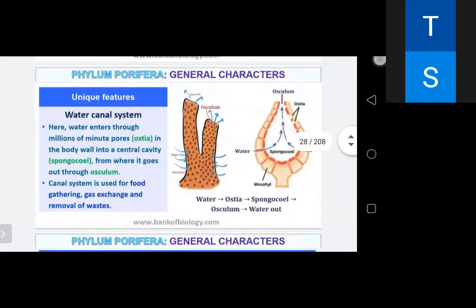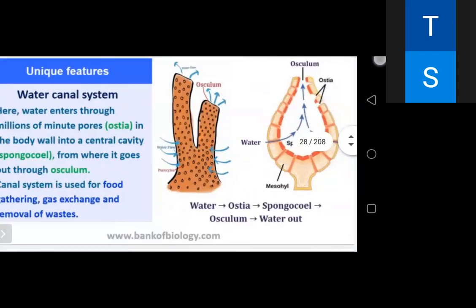And the unique feature for these poriferans is that they have a water canal system. Water enters through the millions of minute pores, that is ostia, in the body wall into the central cavity, that is called spongocoel, from where it goes out through the osculum. You can see the structure.